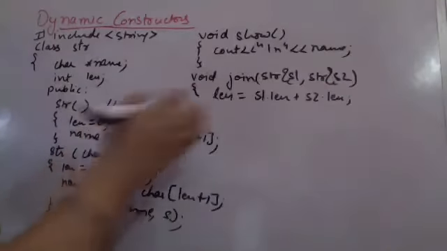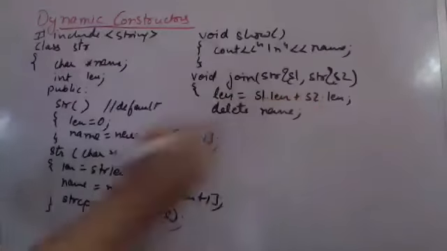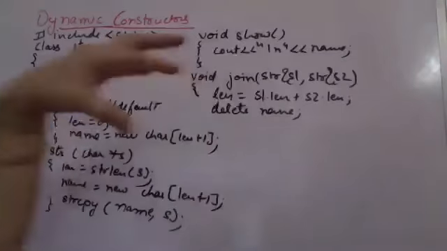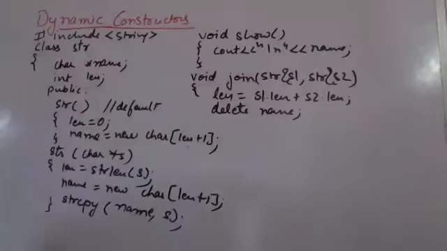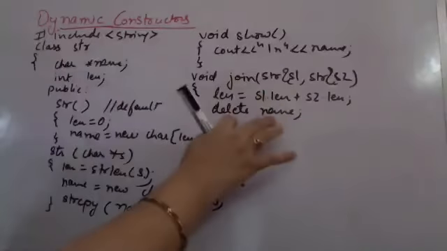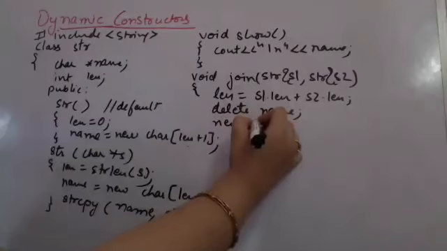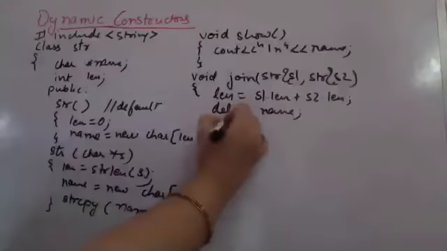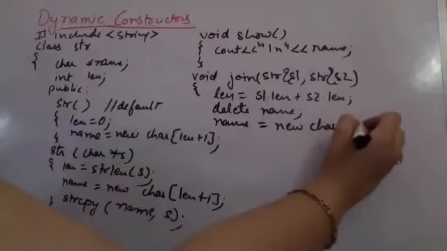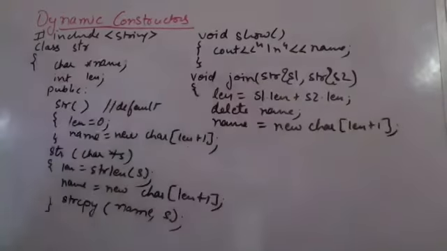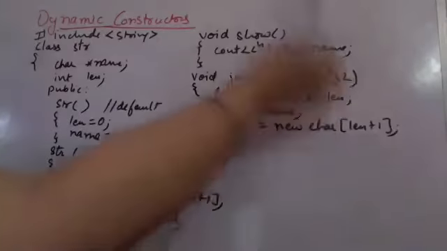Now I need a new string, so whatever was there in name earlier I am deleting that. Whatever memory location name was pointing to, I am deleting this particular location. I am now going to create new. I do not know how much space was allocated earlier, so I am again going to allocate the space to name. So name is equal to new character, again allocating an array of size length plus 1. After allocating, I will copy the first string as it is and I will add the second string.